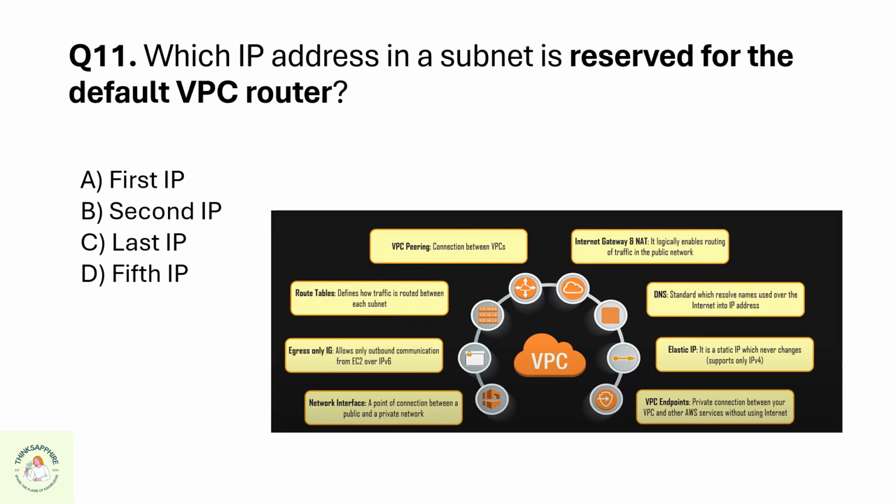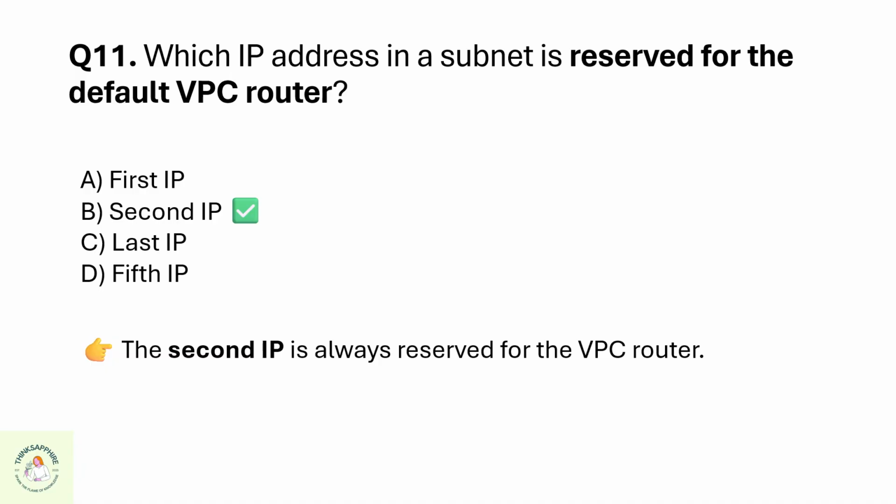Question 11. Which IP address in a subnet is reserved for the default VPC router? A. First IP, B. Second IP, C. Last IP, or D. Fifth IP? The correct answer is B. Second IP.